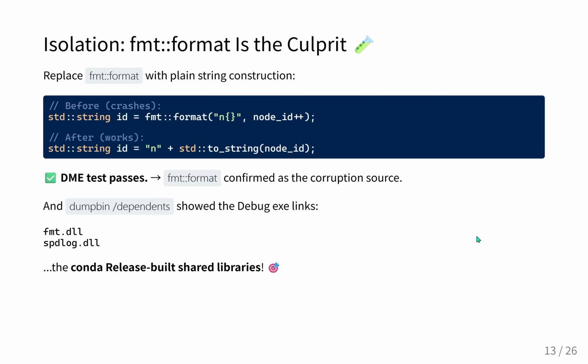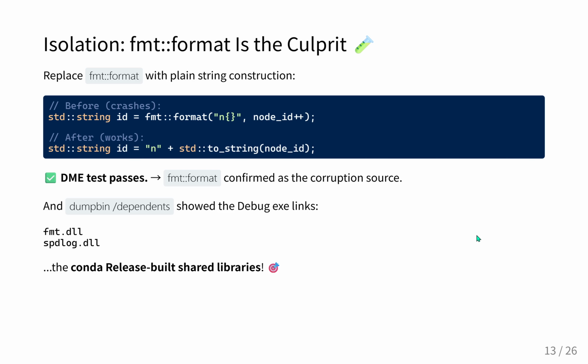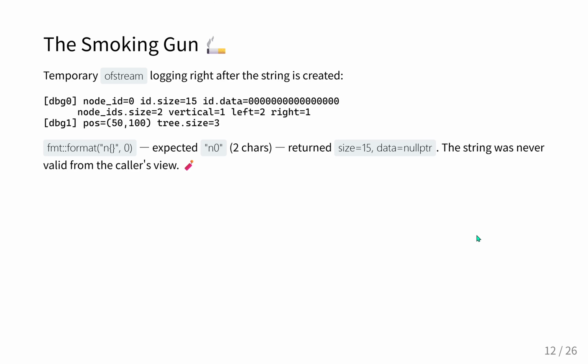The FMT operation, which again should have produced a two-character string, was returning a std::string object that claimed its internal size was 15. 15. Yeah, and its actual data pointer was completely empty, a nullptr. The string wasn't being corrupted later in the execution. It was literally born corrupted at the exact moment of formatting.